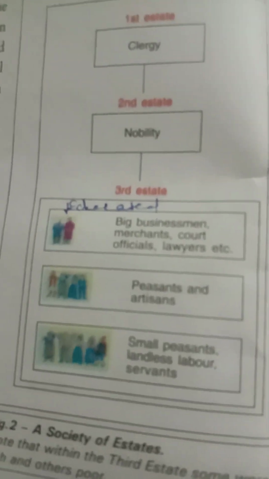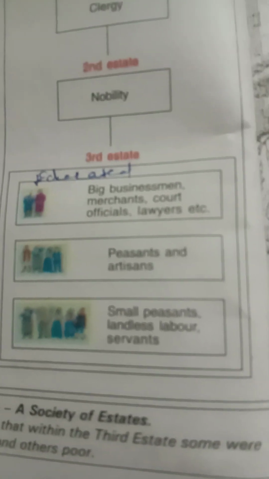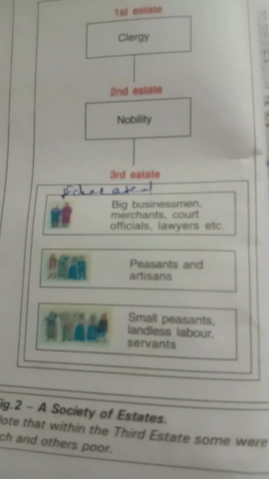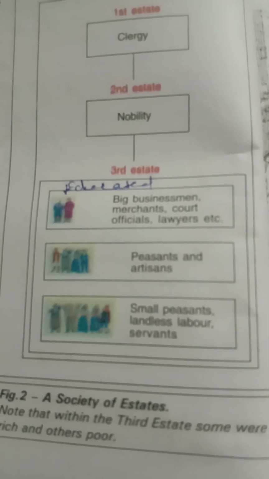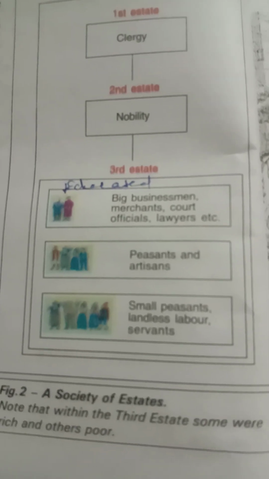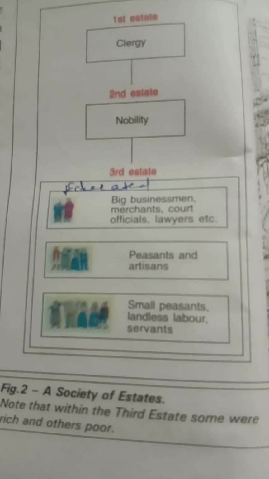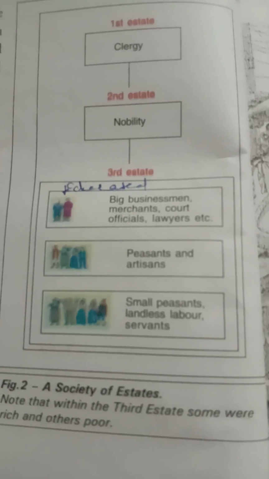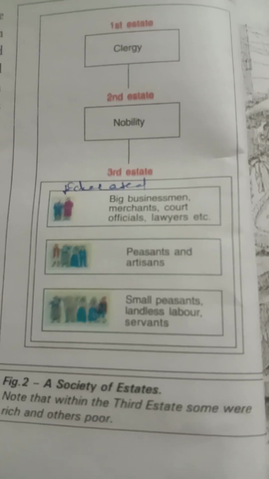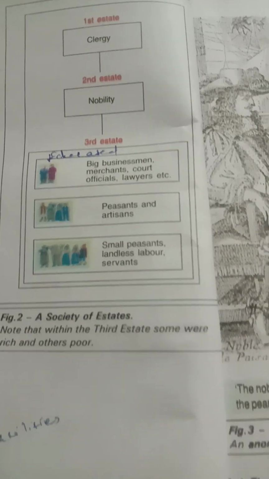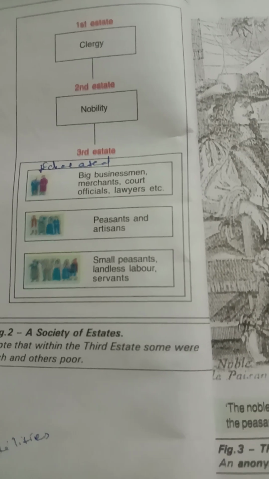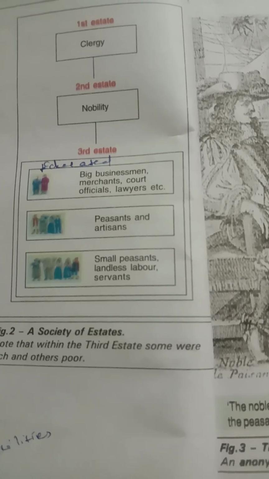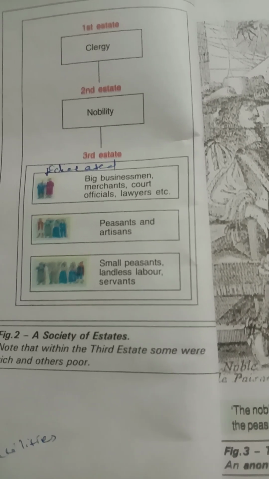See, first estate clergy, second estate nobles, third estate mostly educated persons, big businessmen, merchants, court officials, lawyers, then peasants, artisans, small peasants, landless laborers, servants, etc. So you have to remember how the French society was organized in the system of estates.